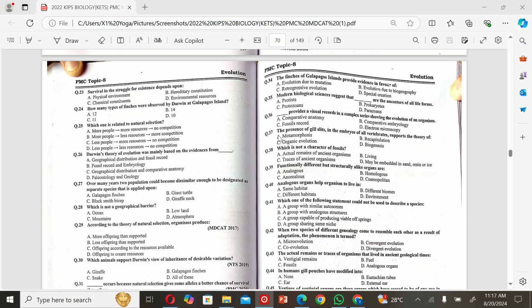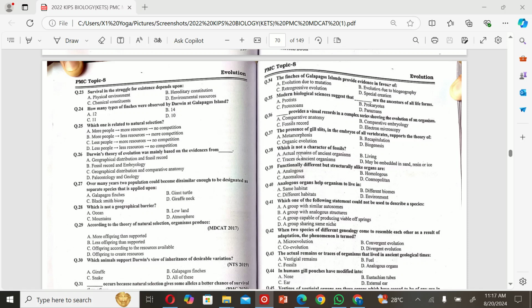Fossil records. The next MCQ is: the presence of gill slits in the embryos of all vertebrates supports the theory of A. Metamorphosis, B. Recapitulation, C. Organic evolution, and D. Biogenesis. So the correct option is B.